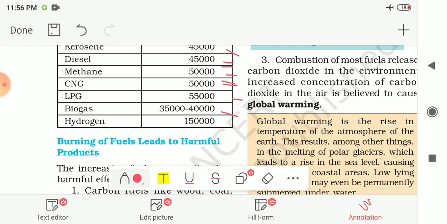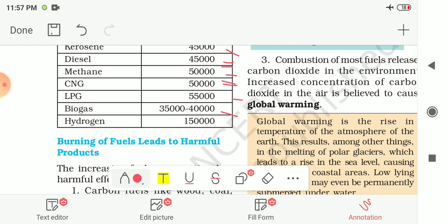For hydrogen it is 1,50,000 kilojoule per kg. So the lowest calorific value is of cow dung cake, that is 6,000 to 8,000 kilojoule per kg. And the highest calorific value is of hydrogen, that is 1,50,000 kilojoule per kg. So this is the calorific value of the different fuels.